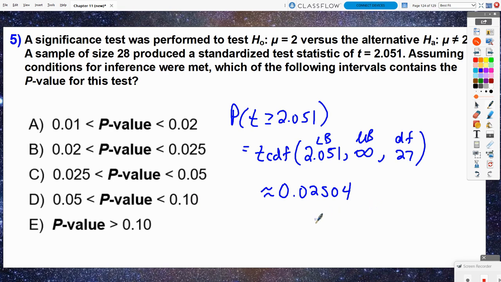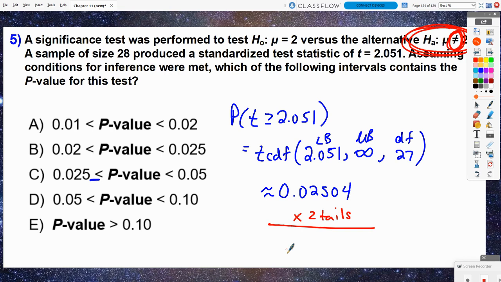And this is where people would be going, let's see, it's slightly bigger than that, so the answer's got to be C. But that's where some people are going to get in trouble, because they forgot to go back and look at the alternate hypothesis and see that it was a two-sided test. So technically, we need to double this one-sided p-value and create a two-sided p-value.